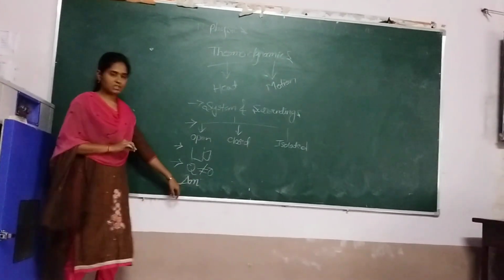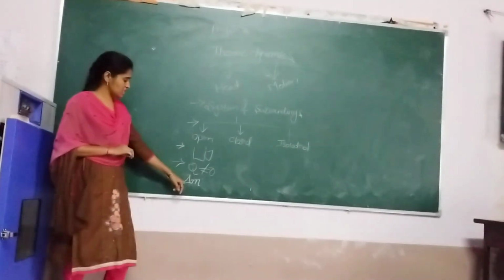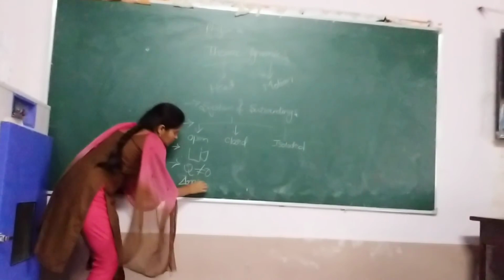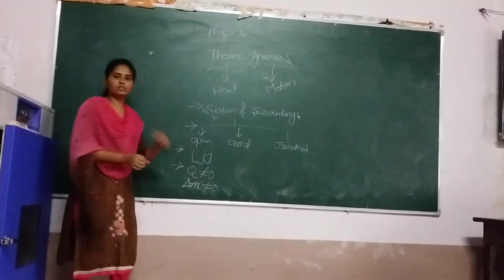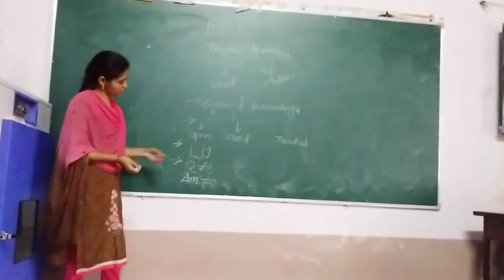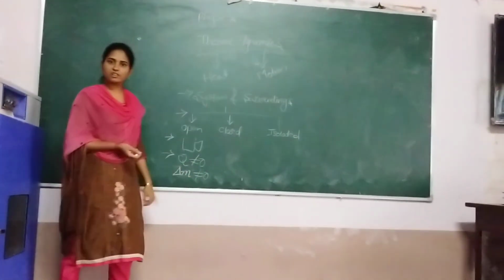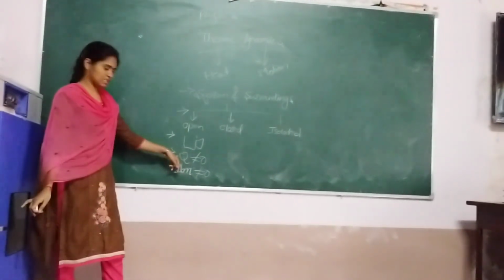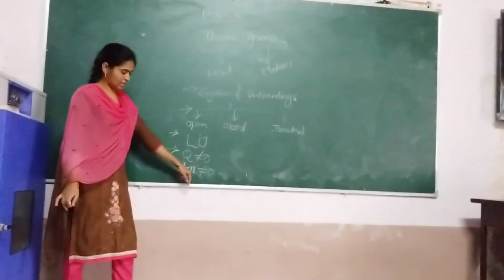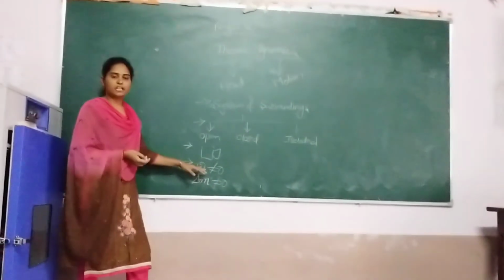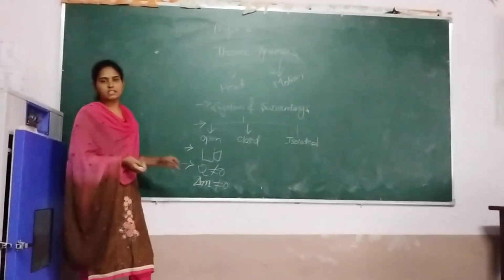Let us assume mass is delta M. Mass is not constant, so delta M is not equal to 0. In open system, Q changes and delta M also changes. Q means heat energy, and delta M is the change in mass. In open system, heat energy and mass both change.